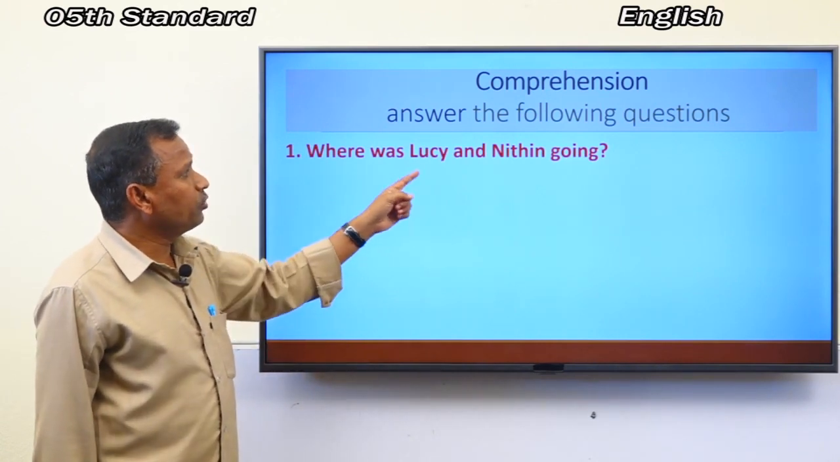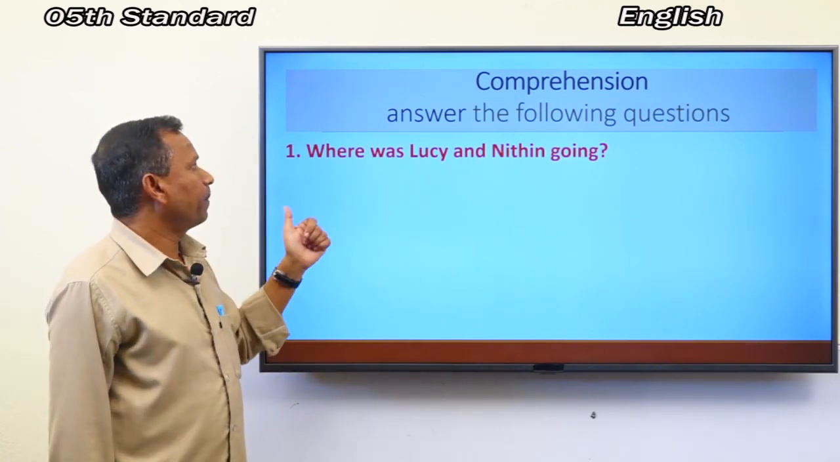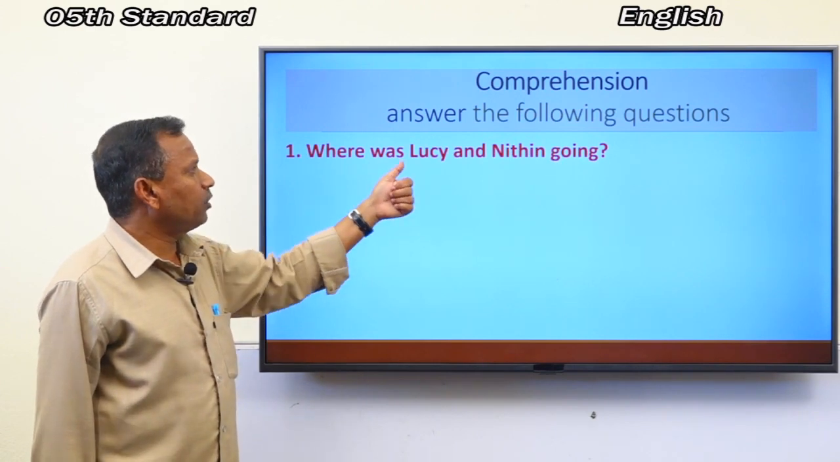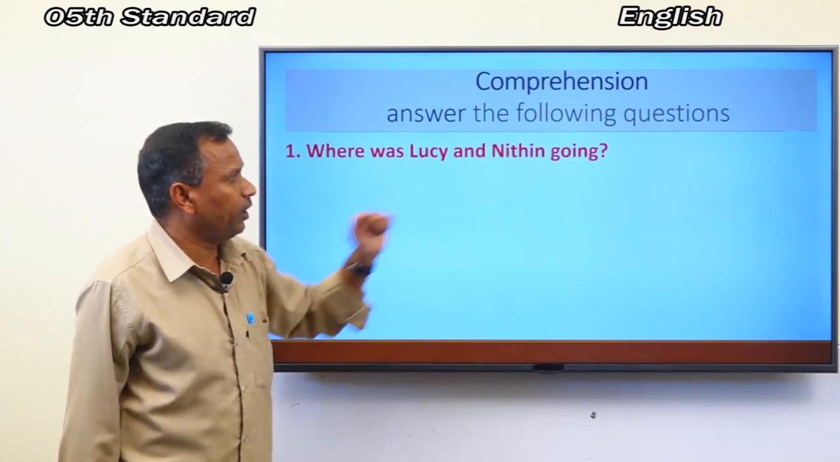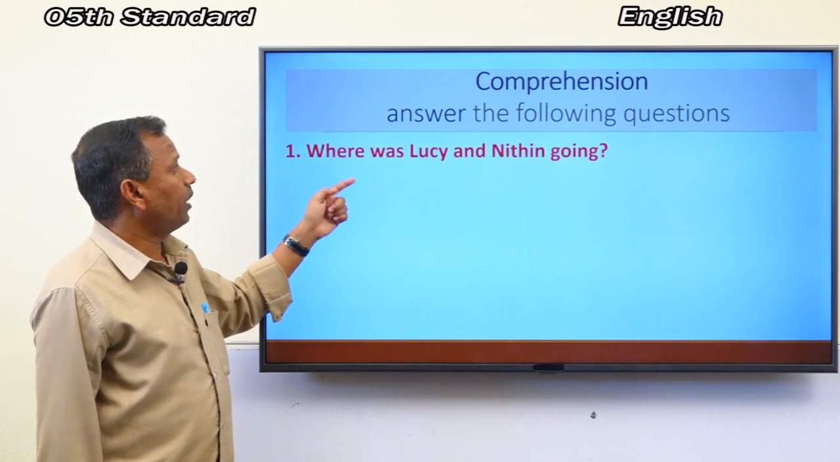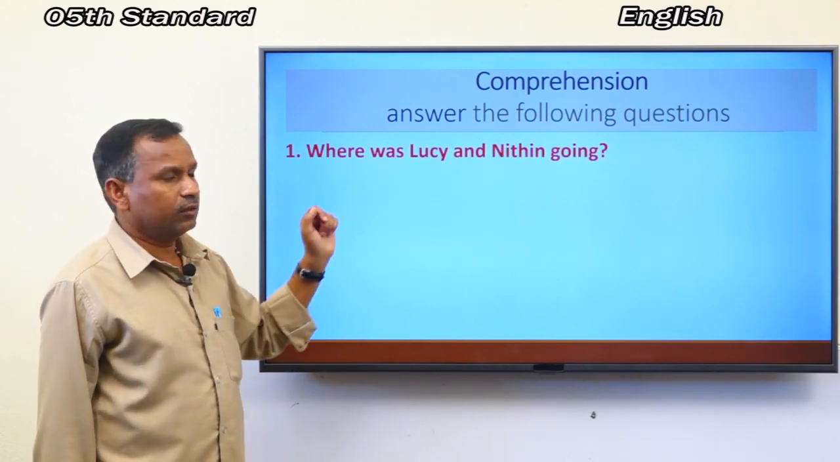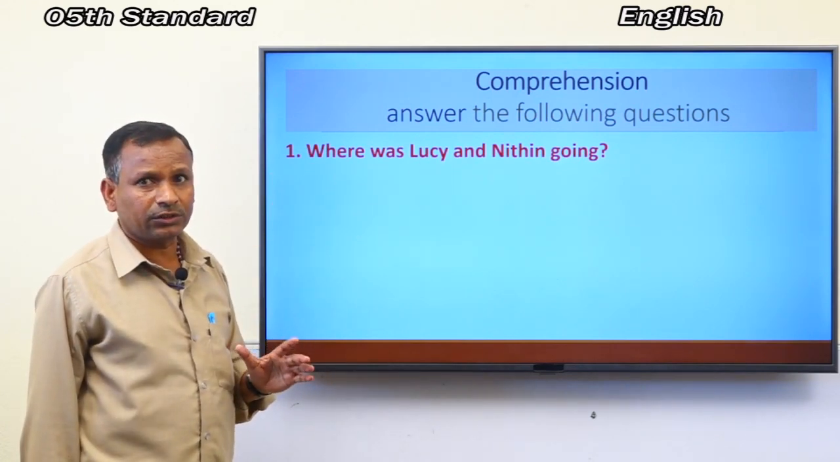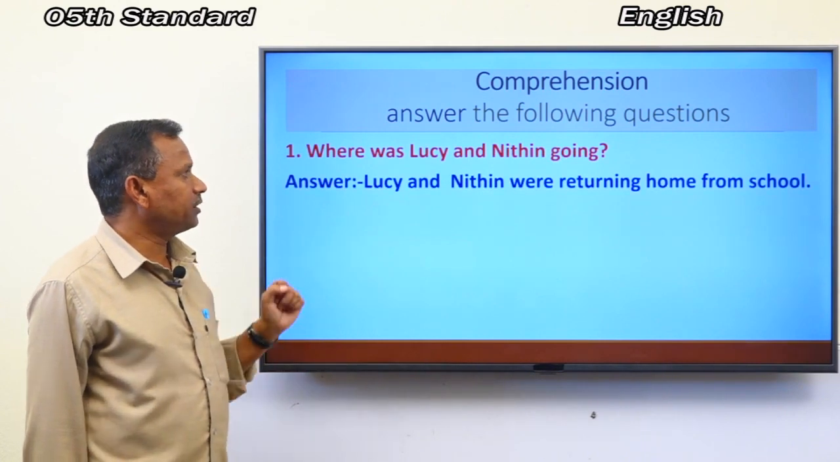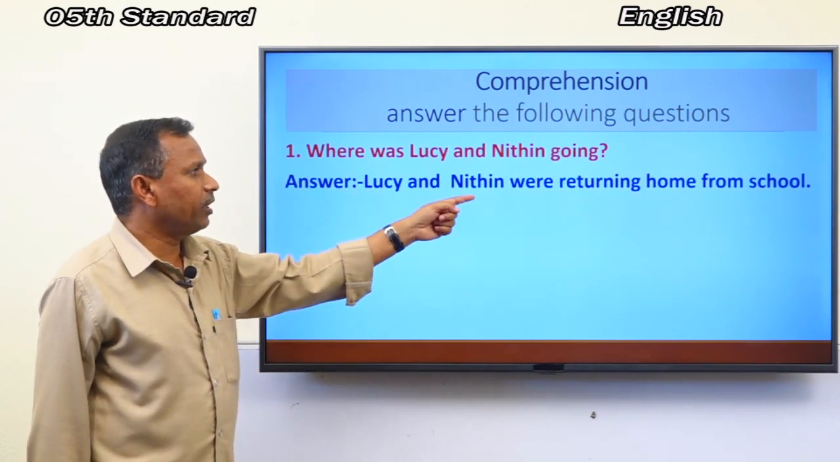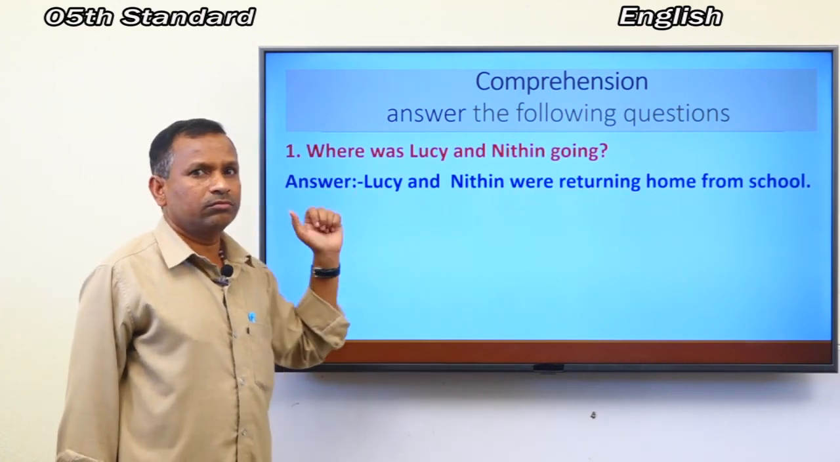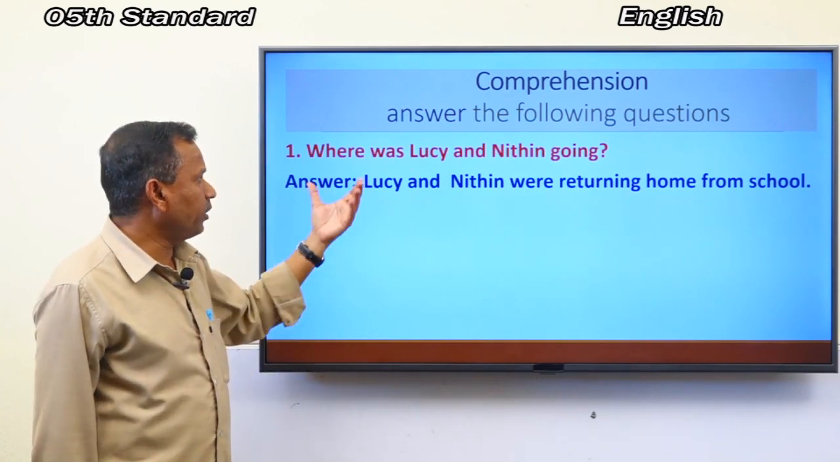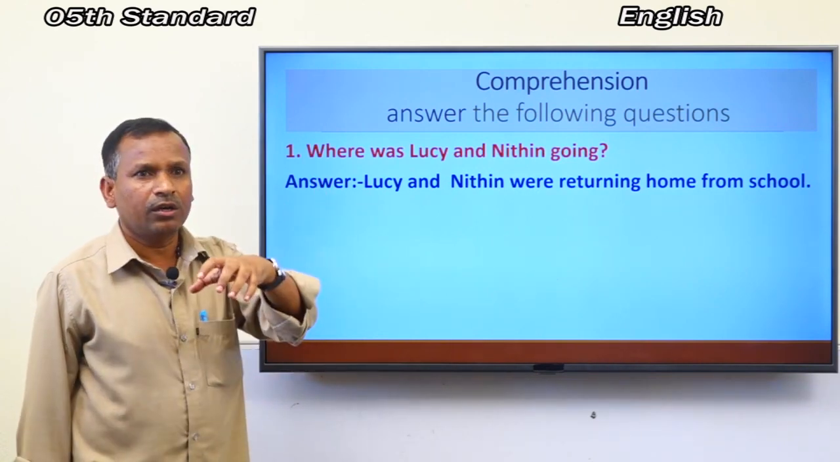Where were Lucy and Nitin going? What is the answer? Here is the answer. Lucy and Nitin were returning home from school. This is the answer. You have to take this answer in your notebook.